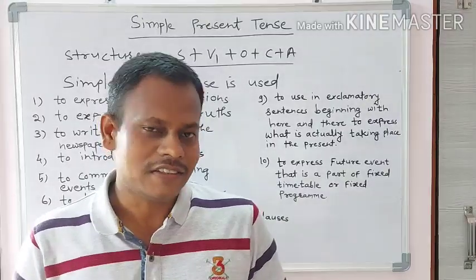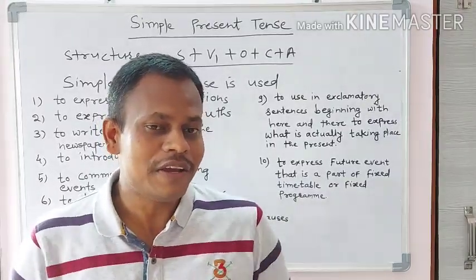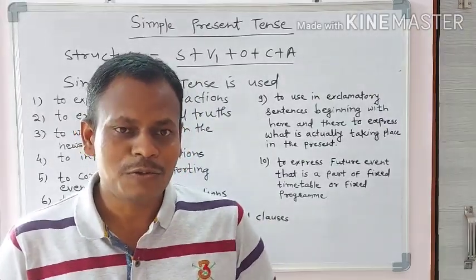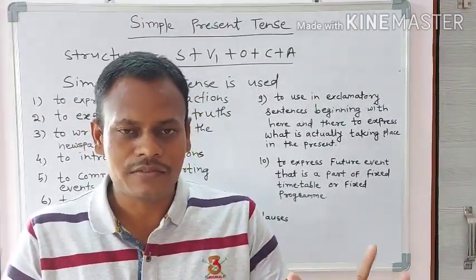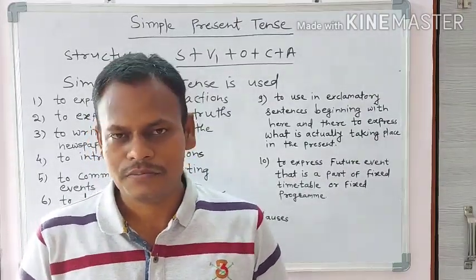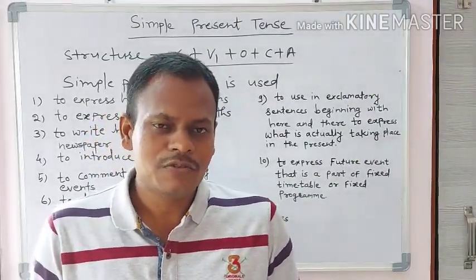Look at these sentences. In these sentences, what am I doing? I am using simple present tense to express my routine life. I go to bed at 10 o'clock. I watch television for 2 hours.